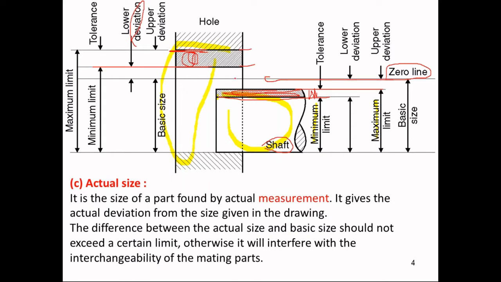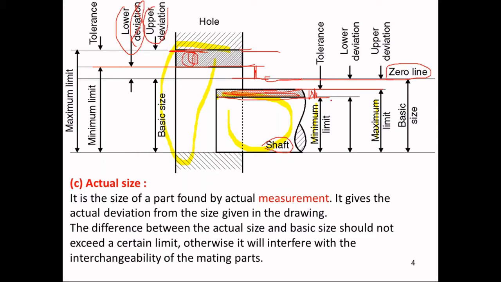If you consider the minimum limit of a hole and the zero line, this gap or distance you can call the lower deviation, whereas the distance from the upper limit to the zero line you will call the upper deviation.